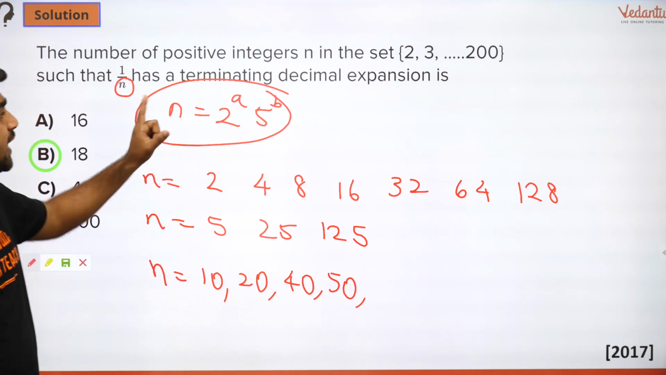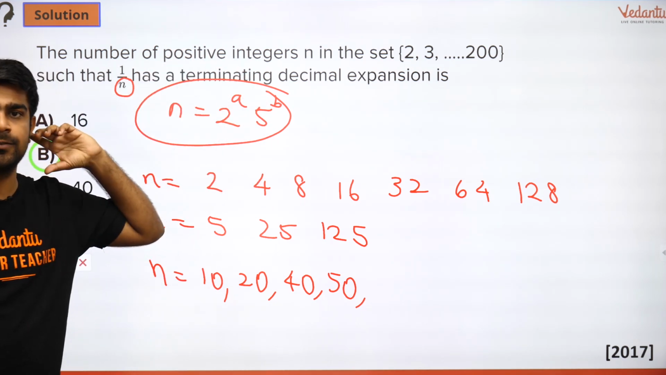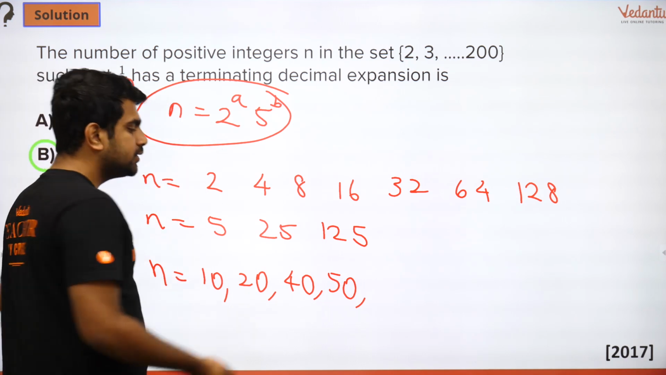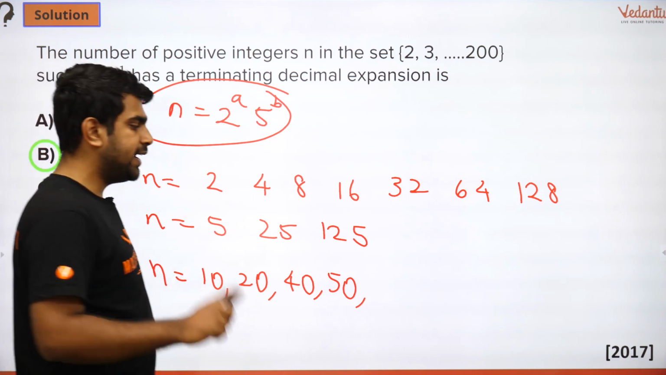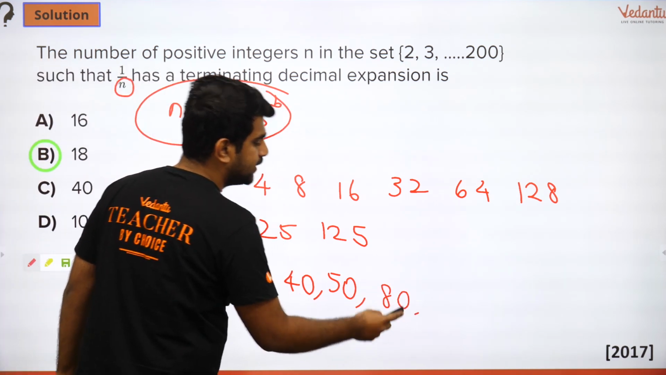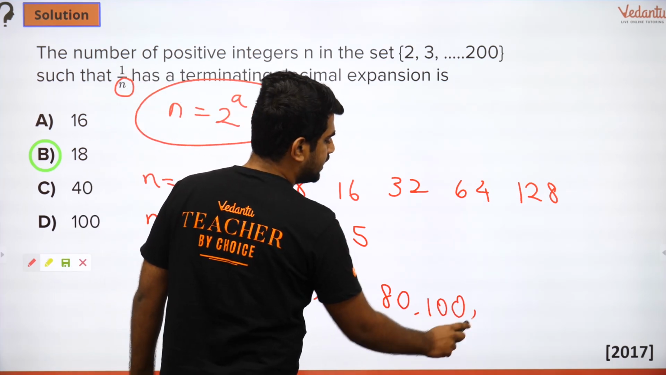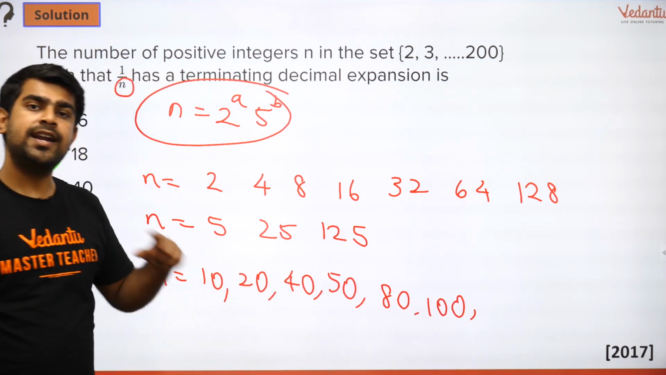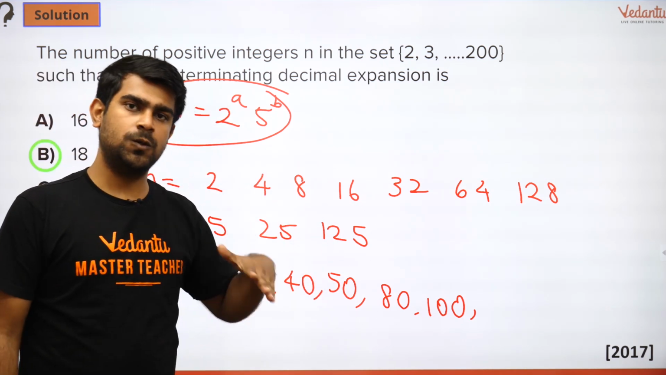I don't want 3 because I should have only numbers of the form 2 to the power something, 5 to the power something. Getting it? And 60 won't come, 70 won't come because 70 has 7. 80? Yep, 80 will come. 90? No, because 90 has 3. 100? Yes. 110 has 11, so no. 120 has 3, so no. 130 has 13, so no.